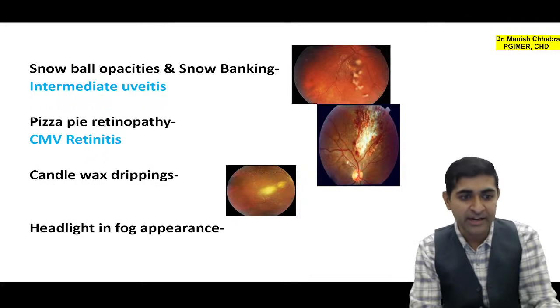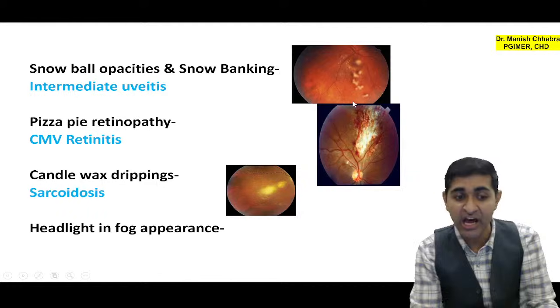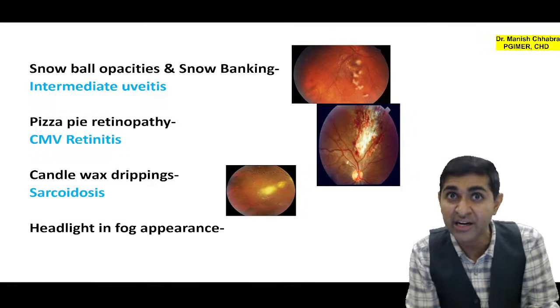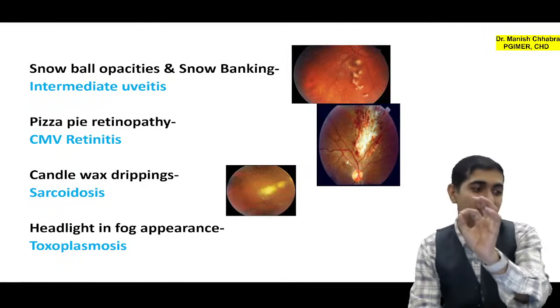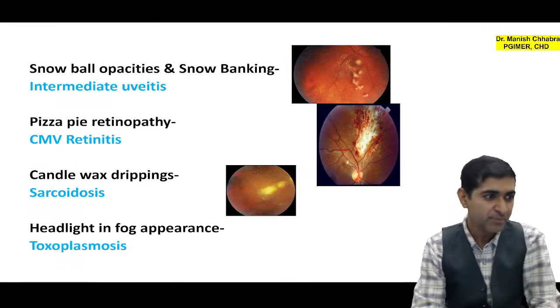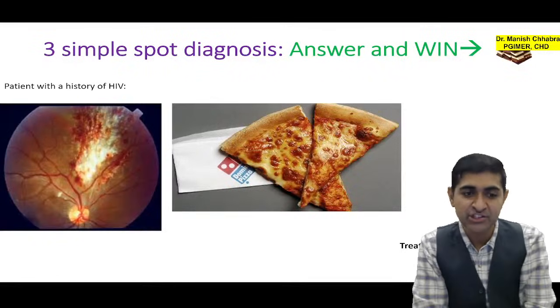Okay, all right. Now candle wax drippings. Candle wax drippings are seen in sarcoidosis. Headlight in fog appearance is seen in toxoplasmosis. 4 MCQs in one slide. Smash. All right. Okay. Now 3 simple spot diagnoses.